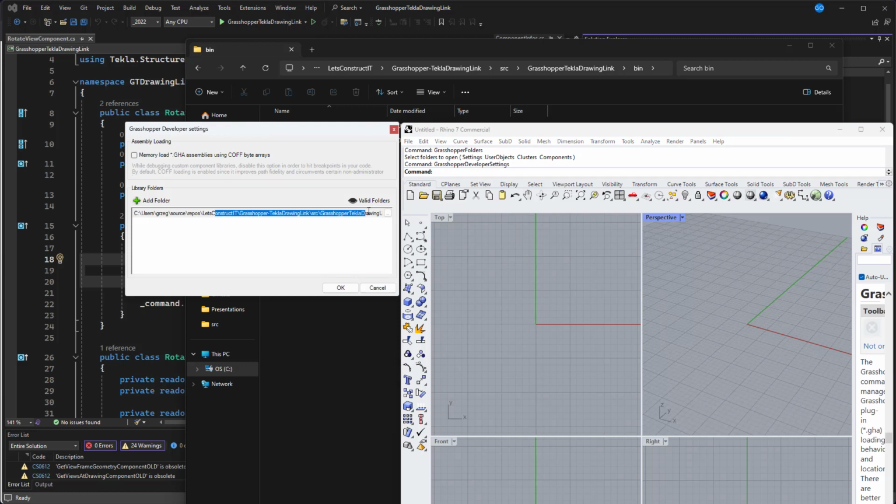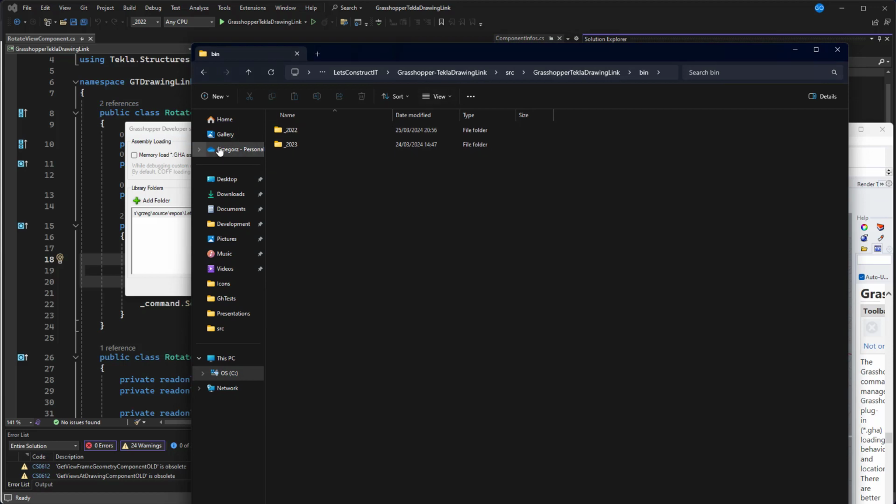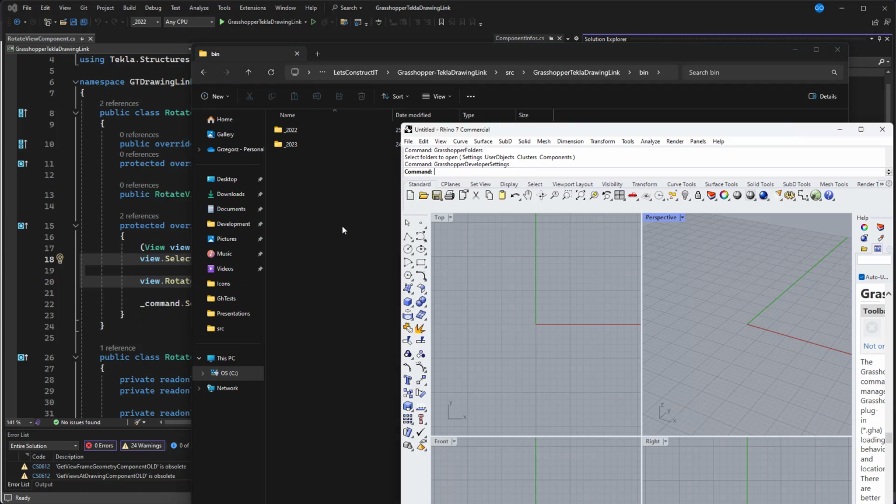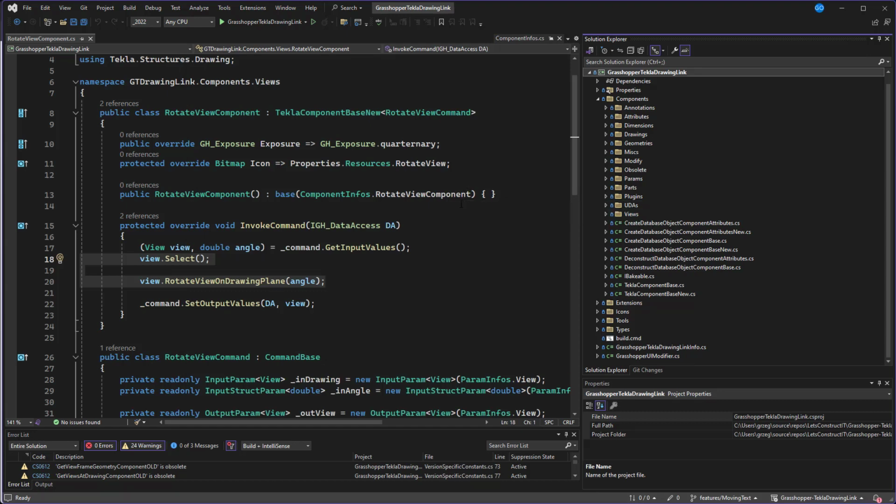So if you don't want to output your components into the real AppData directory, then you have to add your local directory where you have placed your repo, and it will make the Rhino load this data during the launch of the Grasshopper. So those are the basic steps.